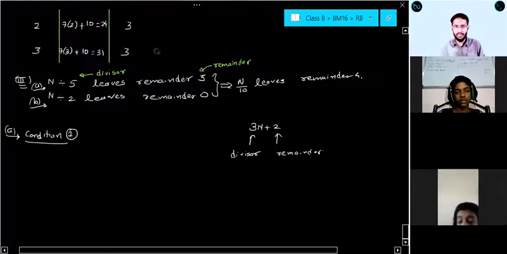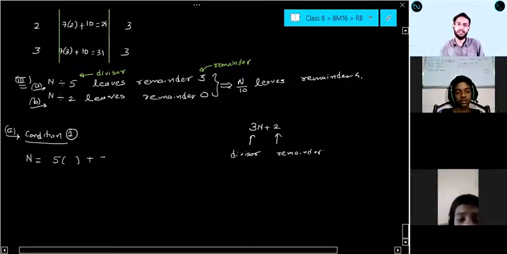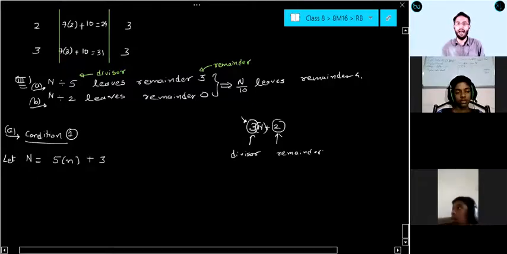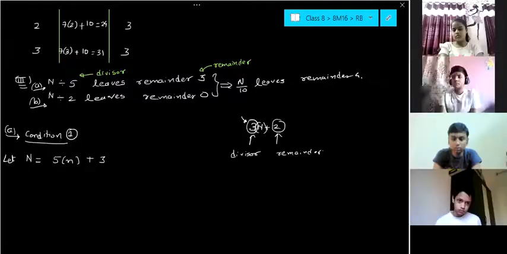Now we know the divisor as well as the remainder. So can I say your capital N can be 5 into something plus 3, because we can write any number in this form if we know its divisor and remainder, like 3 into something plus 2. That something can be any number, right? I can write here capital N as well, but capital N I have already written here. Let me write small n. Can I say let N equal to 5n plus 3? How can I write this? From condition 1. Everyone, got this or any confusion?